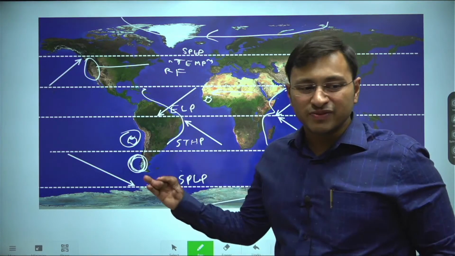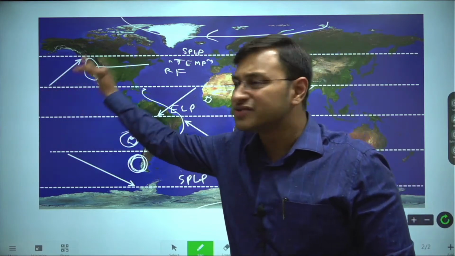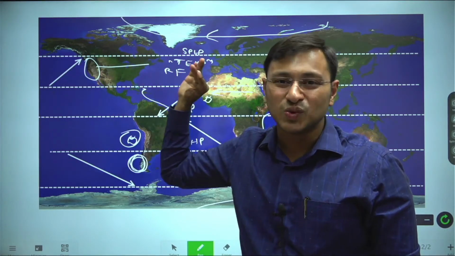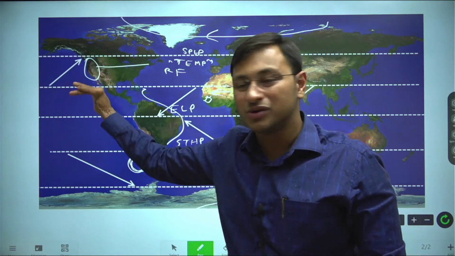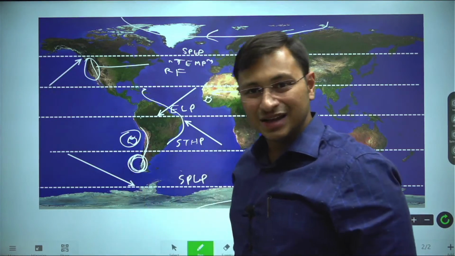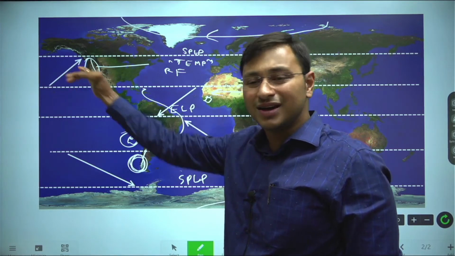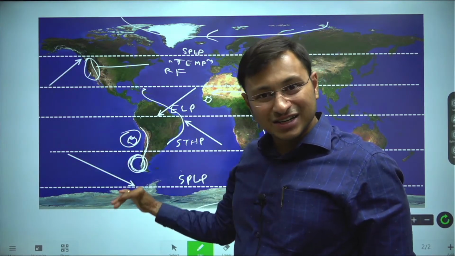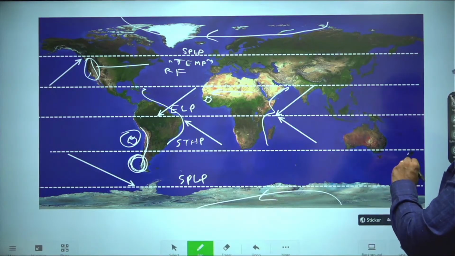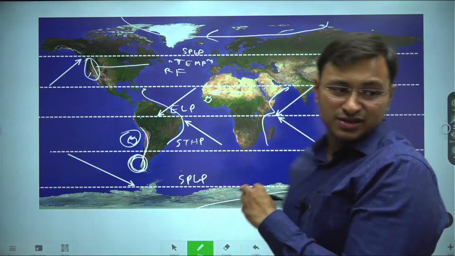You must be wondering, sir, how come you are having rainforests in this part of the world? Because the westerlies will be bringing more and more rain in this part. And if you have mountains, they will act as orographic barriers, and you do have a mountain range over here called the Rockies, and another over here called the Andes. So you will have temperate rainforests in the western coast of North America, the western coast of Chile and Argentina in South America, and also on the western coast of New Zealand.